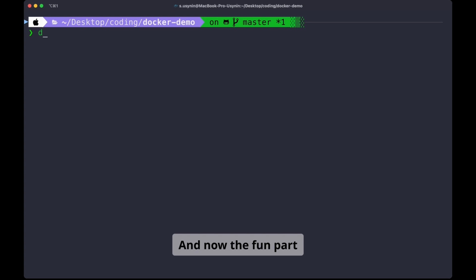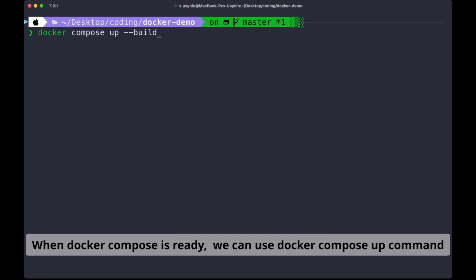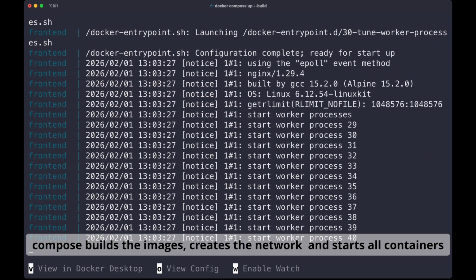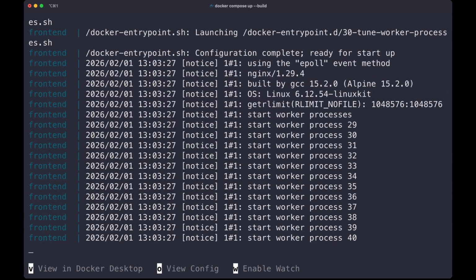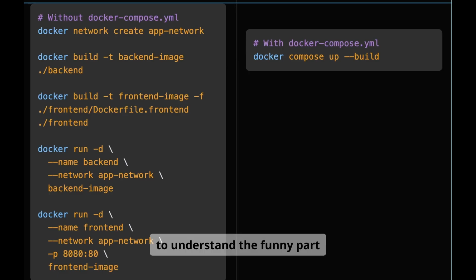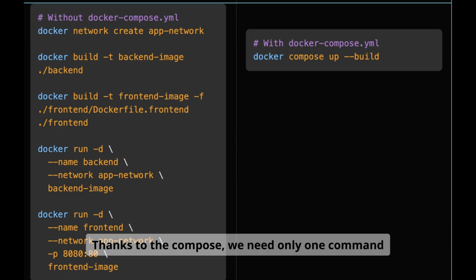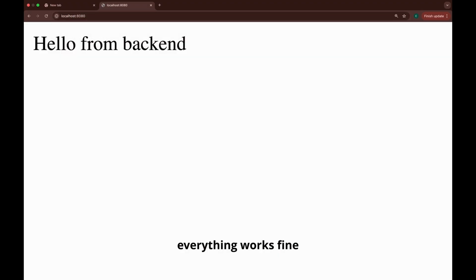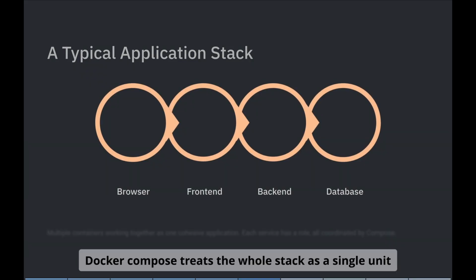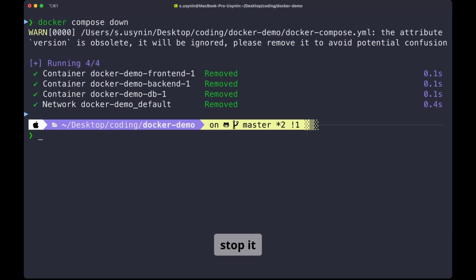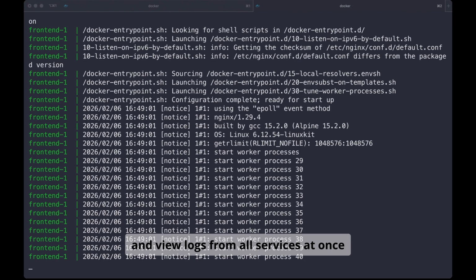And now the fun part. When the Docker Compose file is ready, we can use the docker compose up command. Compose builds the images, creates a network, and starts all containers. We just launched multiple containers with a single command. To understand the fun part, let's compare two different flows. Thanks to Compose, we need only one command. Now let's make sure that everything works. Everything works fine. Docker Compose treats the whole stack as a single unit. We can start it, stop it, and view logs from all services at once.